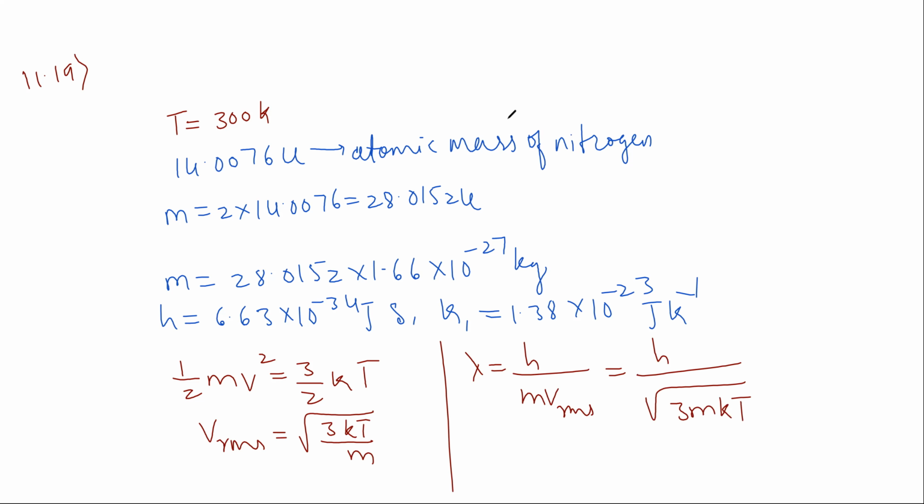Substituting the values, lambda is equal to h divided by root of 3mkT.